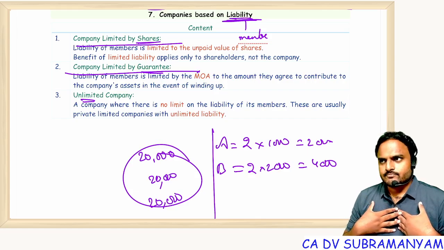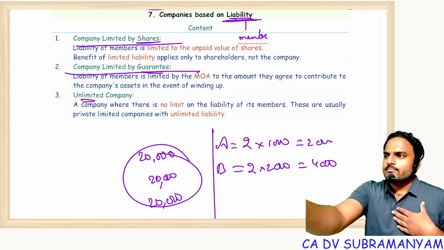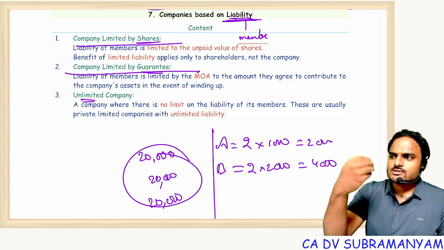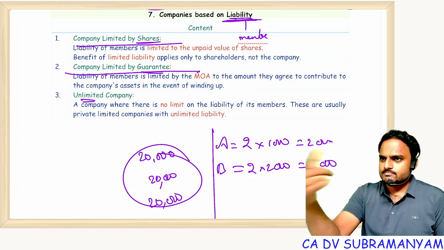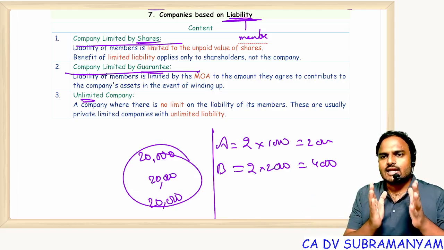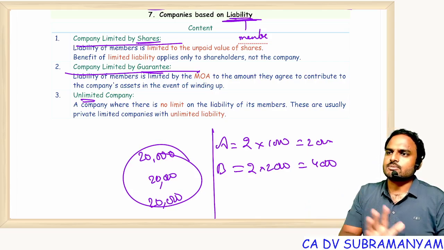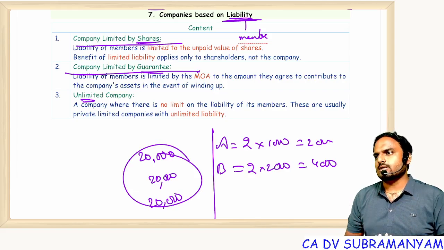Suppose I am holding 1000 shares and you are holding 2000 shares. Now the company needs money. If you are not paying that money, do you think the company will ask me to contribute it? No. Do you think the official liquidator will ask me to pay it? No. That means every person has an individual liability, restricted to the unpaid value multiplied by the number of shares held by that person. If you hold one share, one share's liability. If I hold 1000 shares, 1000 shares' liability.